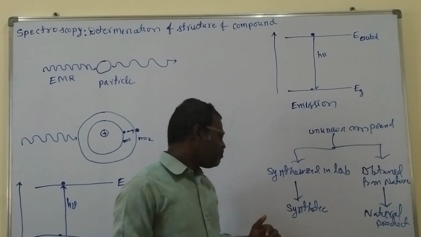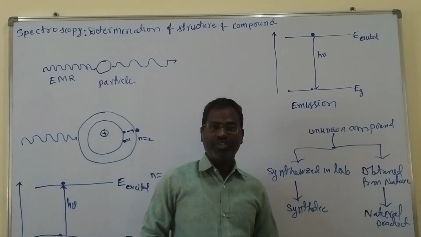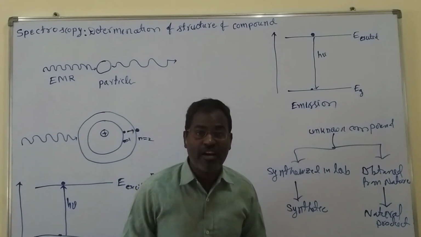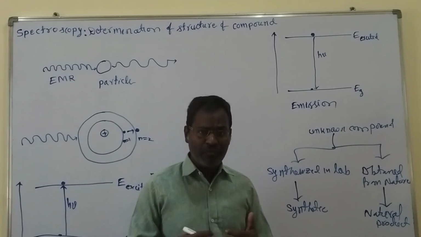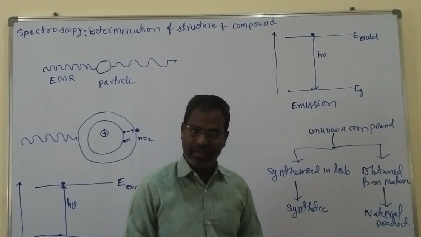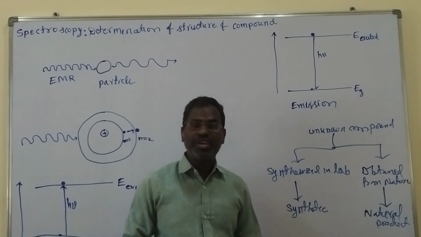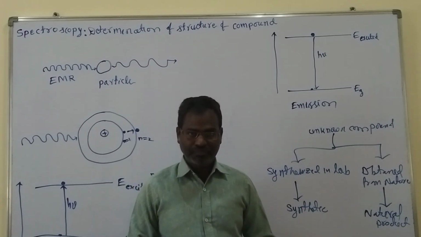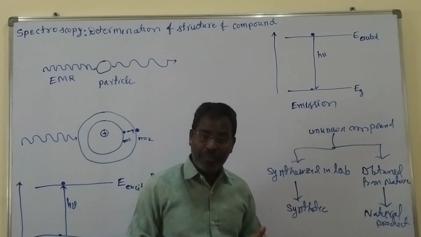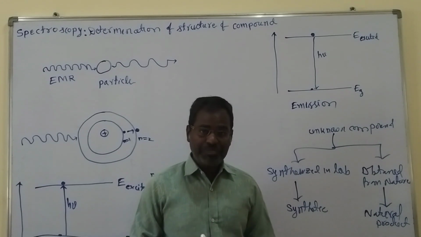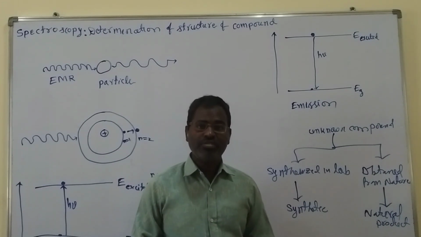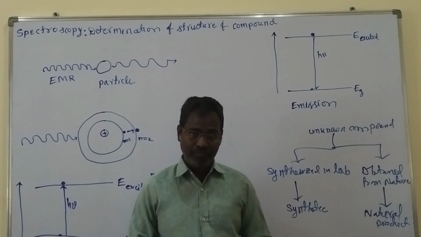Suppose it is a synthetic compound, that means a reported, known compound. Then its description can be found somewhere in the chemical literature.